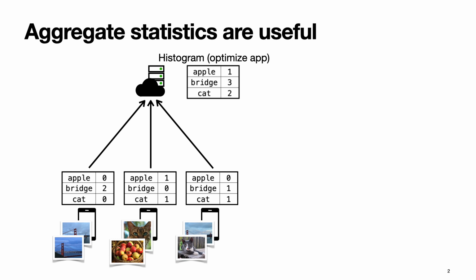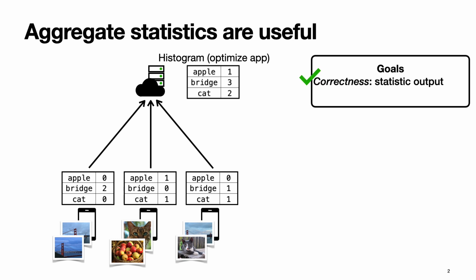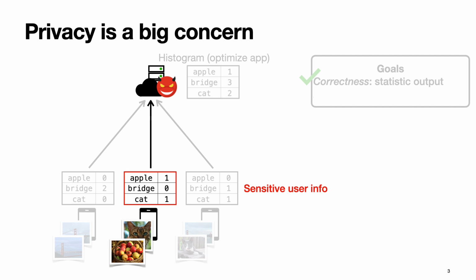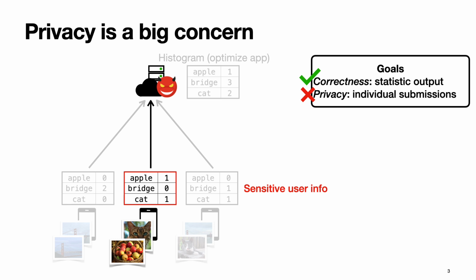What the users can do here is send their tables over to the server, and that would satisfy the first goal we have for these systems, which is correctness, meaning that the server should be able to compute the statistic that it wants to compute. However, there's a problem here. In particular, if the server gets compromised by an adversary, then this adversary can learn information about which users have what kind of pictures on their phone. So we do not have privacy with this approach. In particular, the server can see individual submissions of users, which is an issue.